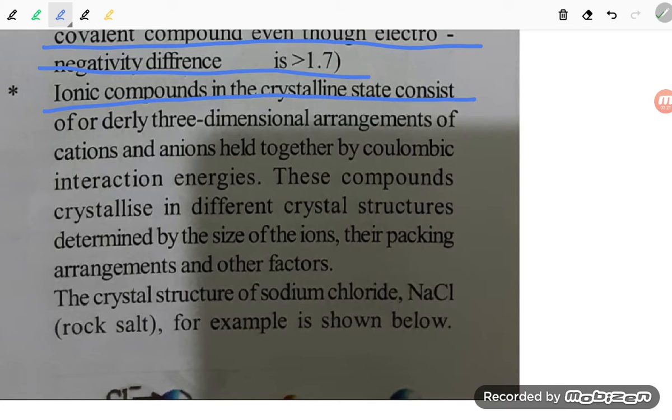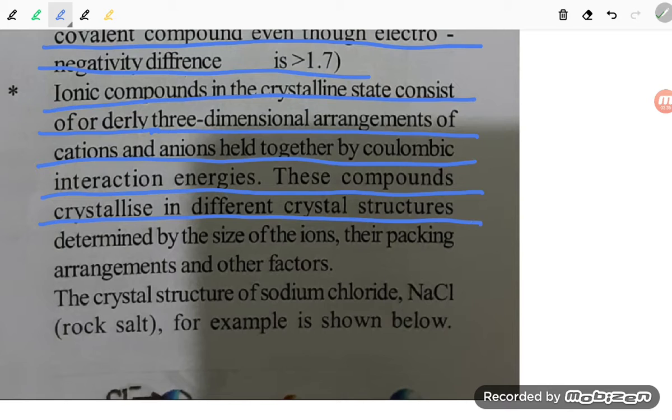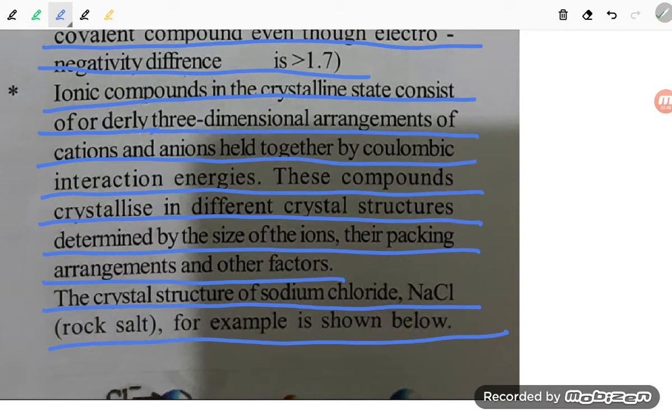An ionic compound in the crystalline state consists of an orderly three-dimensional arrangement of cations and anions held together by Coulombic interaction energies. These compounds crystallize in different crystal structures determined by the size of ions, their packing arrangement and other factors. The crystal structure of sodium chloride, NaCl, rock salt, for example, is shown below.